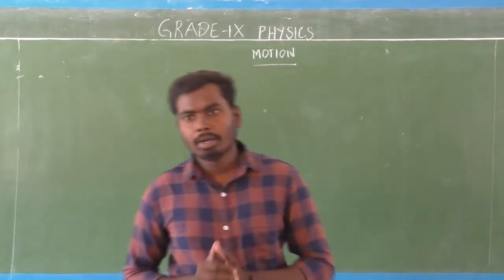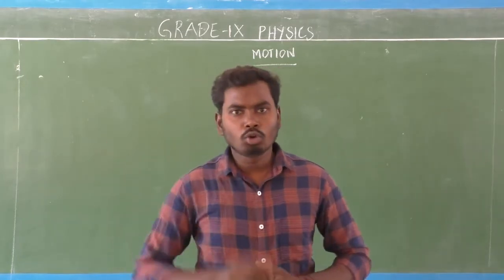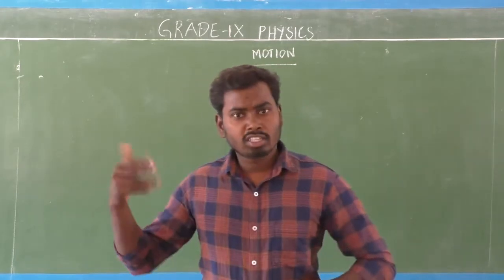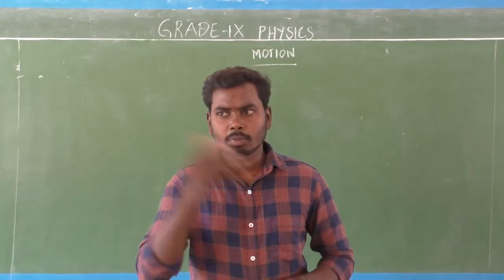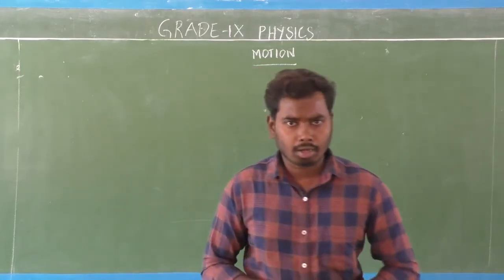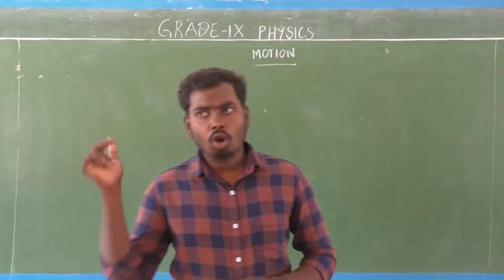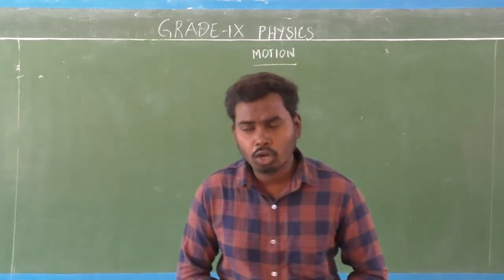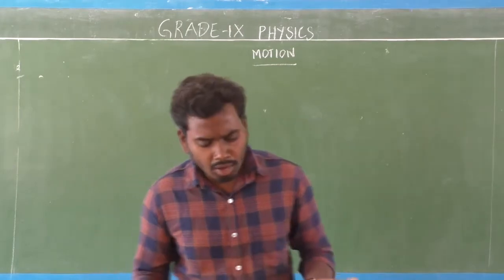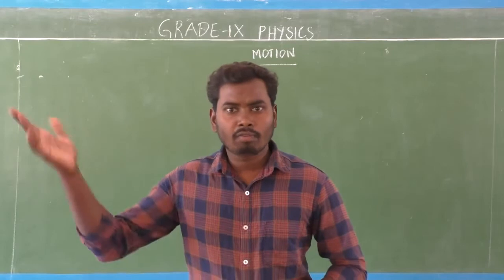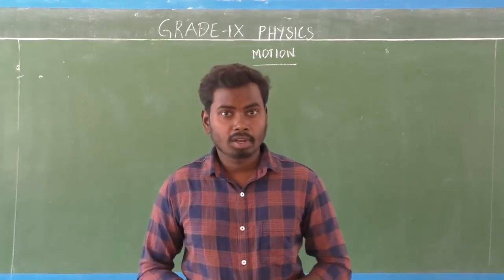For example, a train moves at the speed of 150 km per hour. During a storm the wind blows at the speed of 500 km per hour. Even an aeroplane flies at the speed of 400 km per hour. Whenever I go on a ride by bike, my mother insists I don't go very fast, go very slowly.